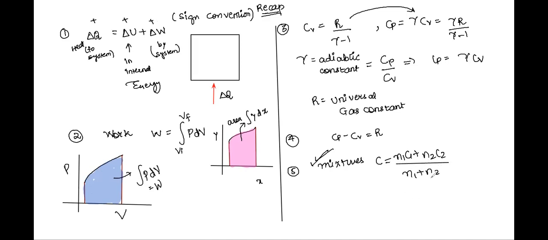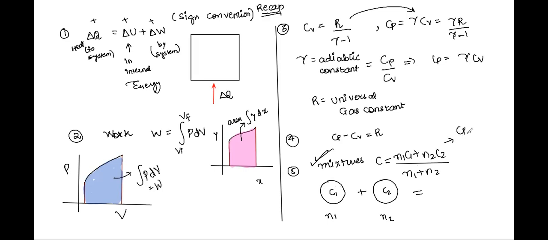Where, what are N1 and N2? So let's say I'm taking two gases and mixing them together, two ideal gases. The number of moles of the first gas is N1, the number of moles of the second gas is N2. The specific heat capacity of the first gas is C1, of the second gas is C2, right? It can be at constant pressure or at constant volume.